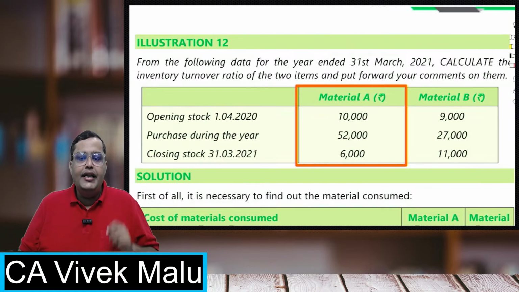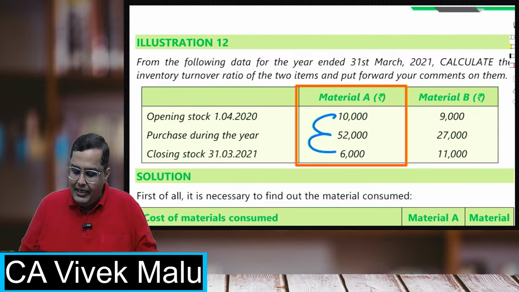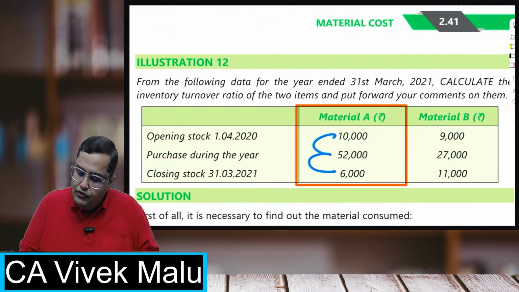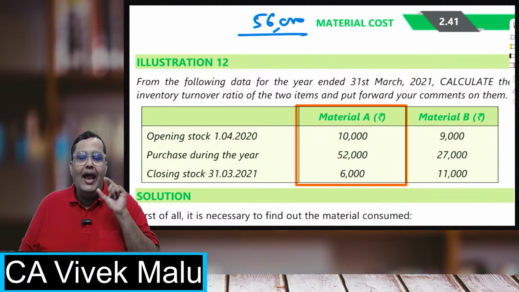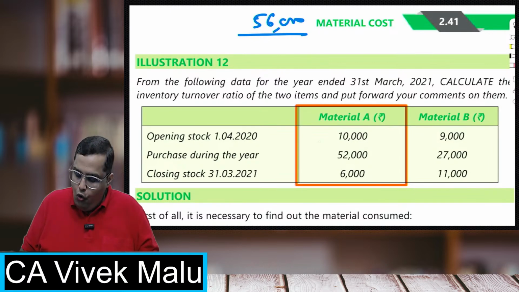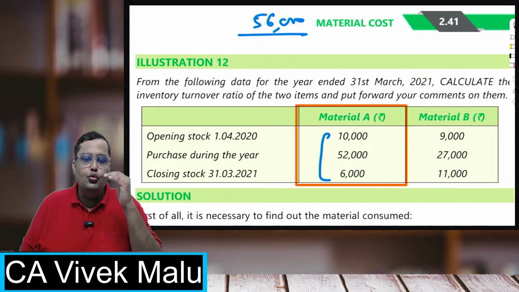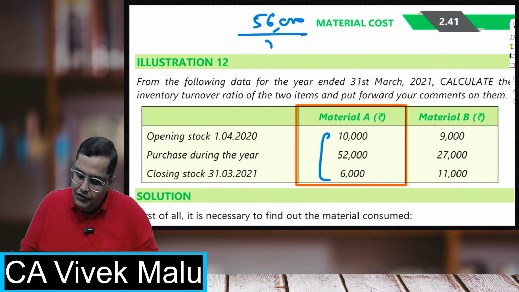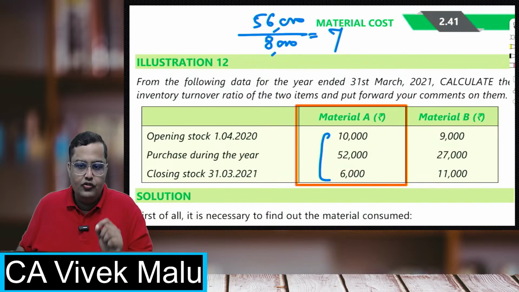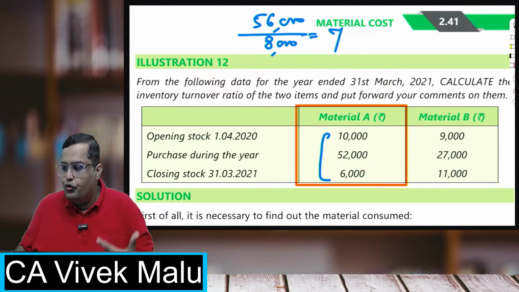First, have we calculated raw material consumed? Opening stock plus purchases minus closing stock. So our raw material consumed was coming 56,000. That will be the numerator. Then in the denominator, I have average stock, opening stock plus closing stock upon 2. 10,000 plus 6,000 upon 2, so that is 8,000. So 56,000 upon 8,000. Answer is 7 times. So this many times the inventory has got rotated.